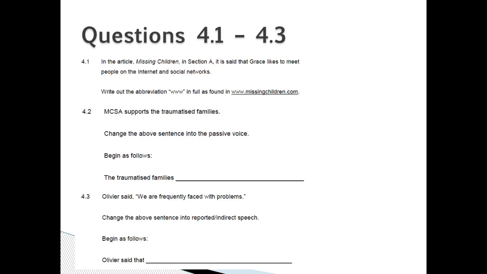And 4.3. Olivier says, "We are frequently faced with problems." Change the above sentence into reported or indirect speech. Begin as follows: Olivier says that.